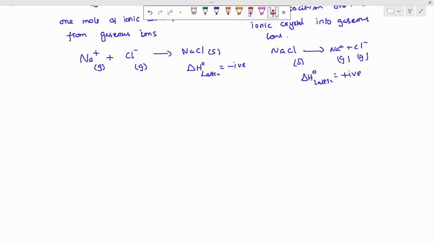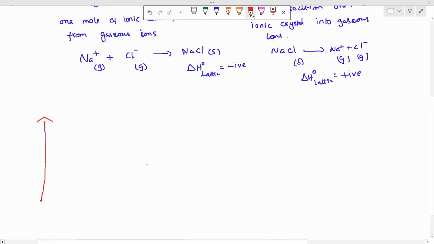Ready for that? Okay, first of all, in the Born-Haber cycle, I'm going to write the energy graph. Students, when you are checking the images through the internet, there are lots and lots of errors. Please don't refer to that. Please refer to my Born-Haber cycle. With confidence, I'm saying that.